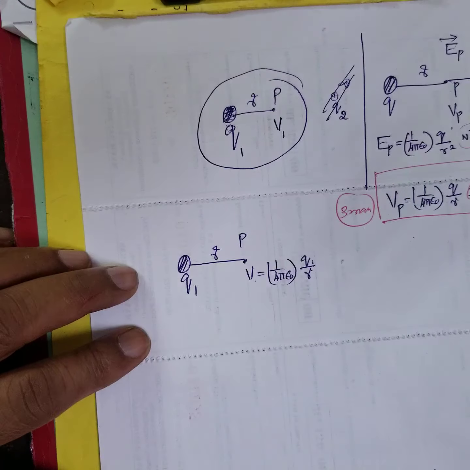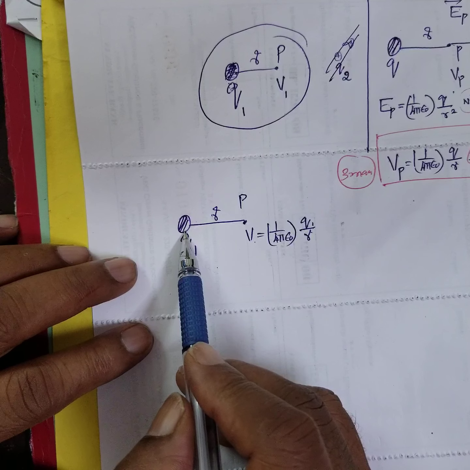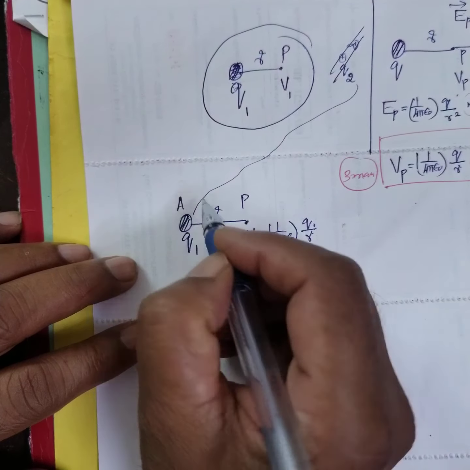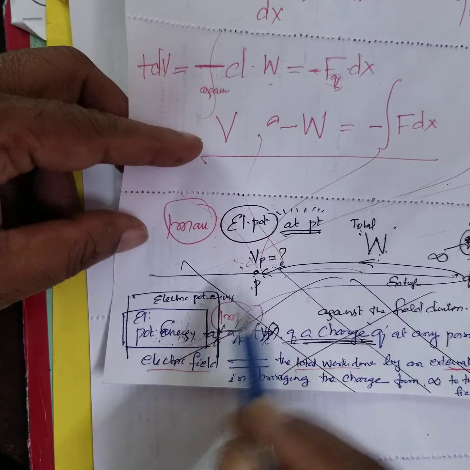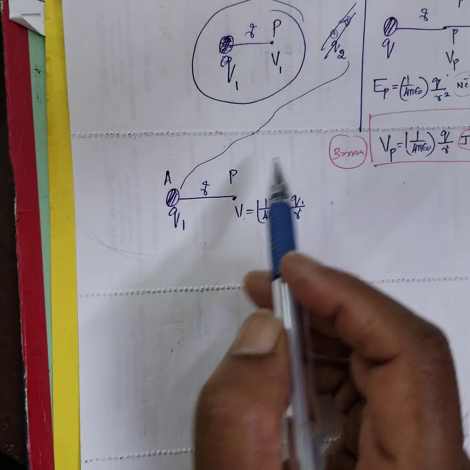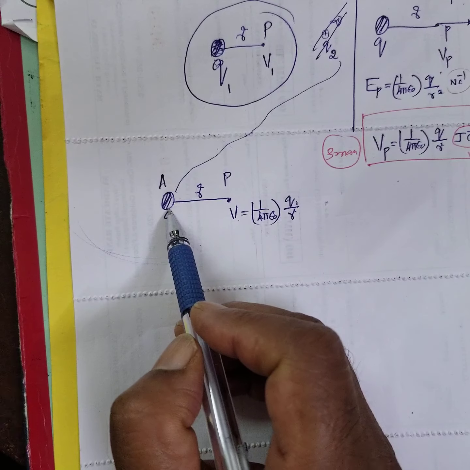Consider a charge Q1 and I kept it at A. According to the first definition, I brought the charge from infinity and kept it here. It has some potential energy and some electric field. That means consider a charge Q1 brought from infinity to the point A.